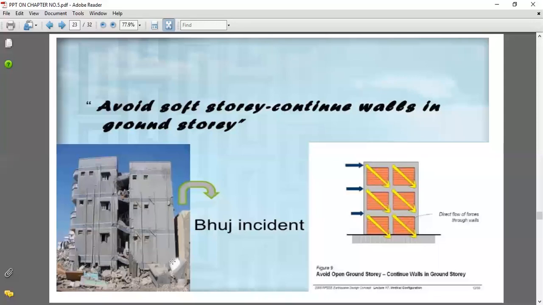At that point, the loads coming on the structure will be carried by the columns, and the direction of forces and the load path from top to bottom becomes unusual. That is why such failures happened in the Bhuj earthquake, from top to bottom, because of the soft story with openings at the ground story. So we have to avoid this and make continuous walls in the ground story.